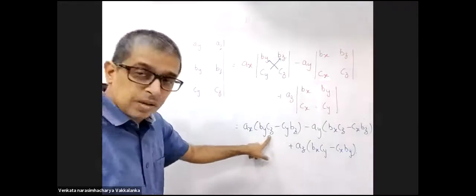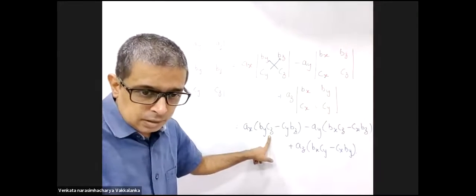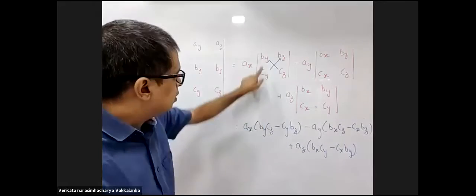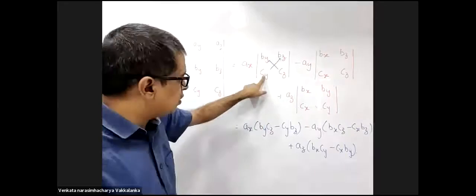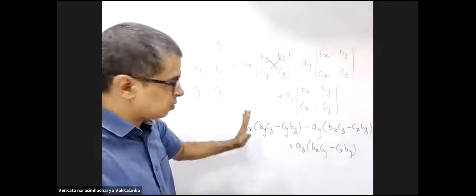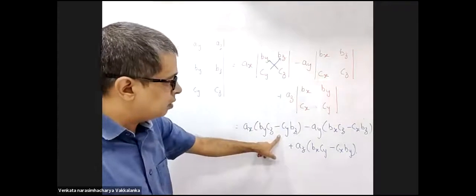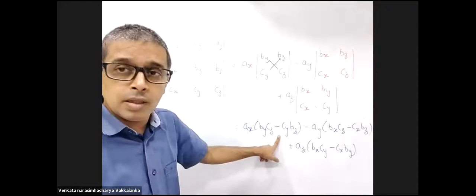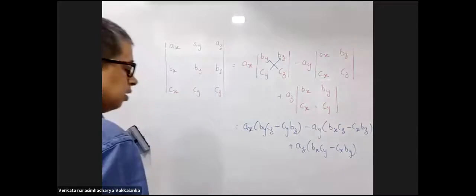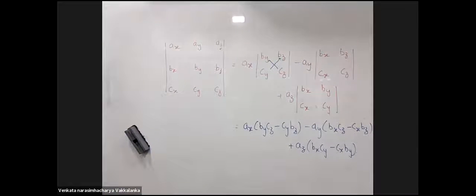You're speaking about this bracket? Yes, sir. This into this minus this into this. You cannot change the sequence. This into this minus this into this. Okay, sir, got it. But in that BY CZ of AX, we can interchange it to CZ into BY, right?